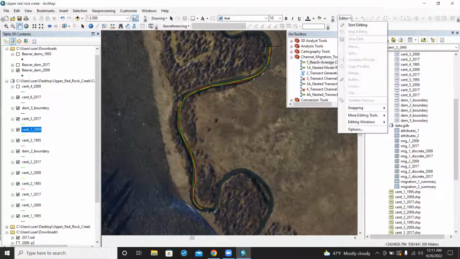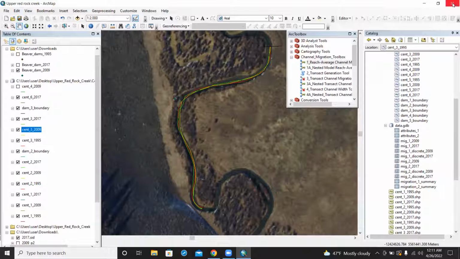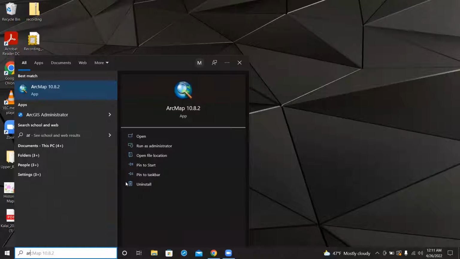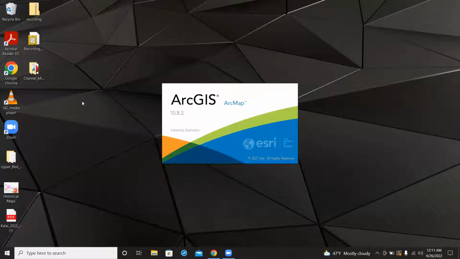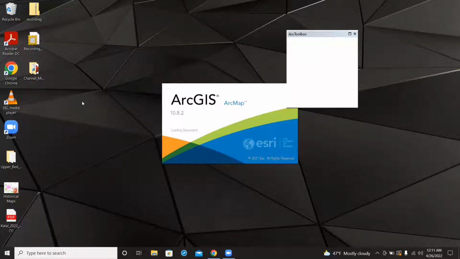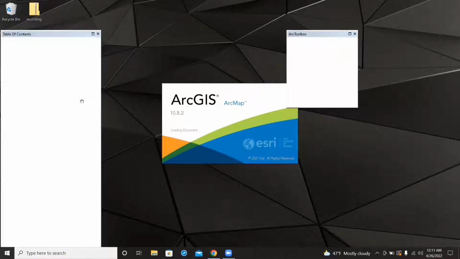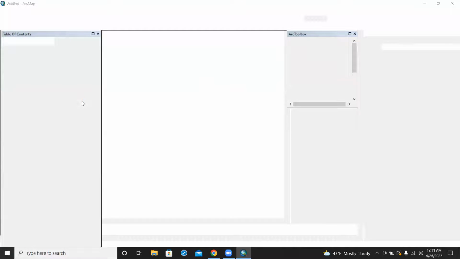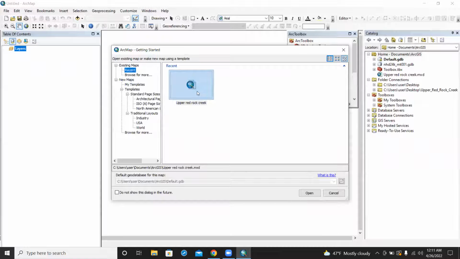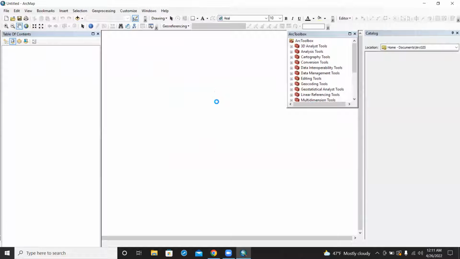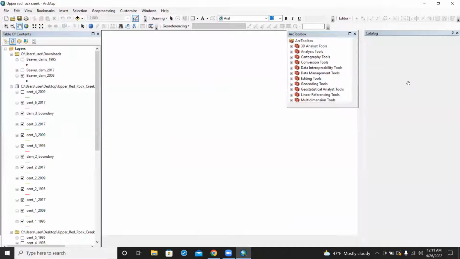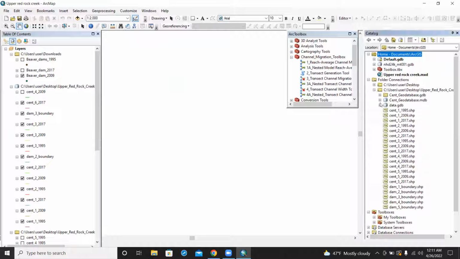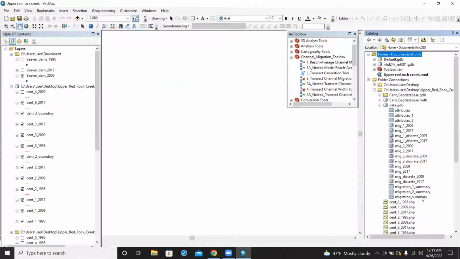Oh, did we forget to do, oh, no, we did not. Save one more time. Oh my gosh. Close out of there. And we're going to reopen ArcMap. In your project, and data. Voila, here it is.